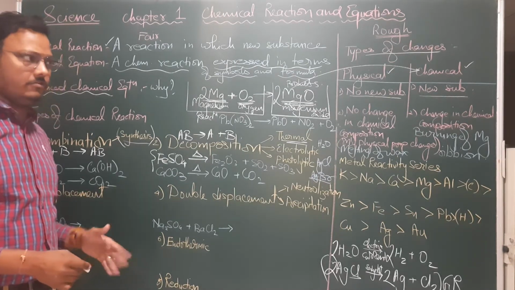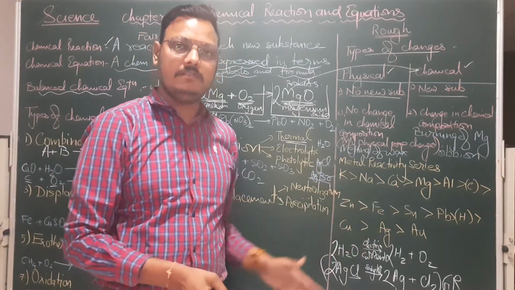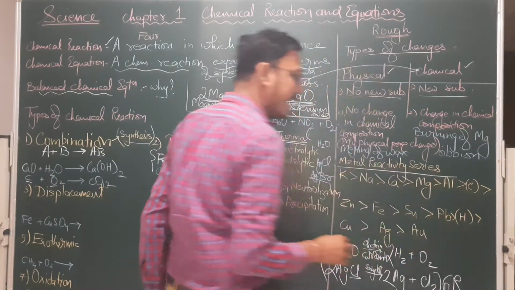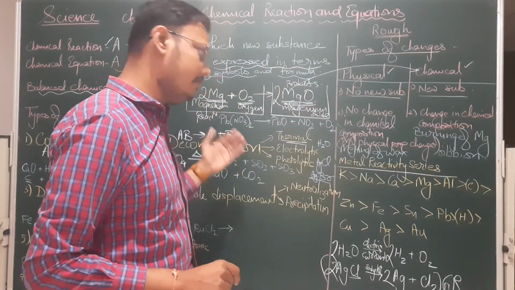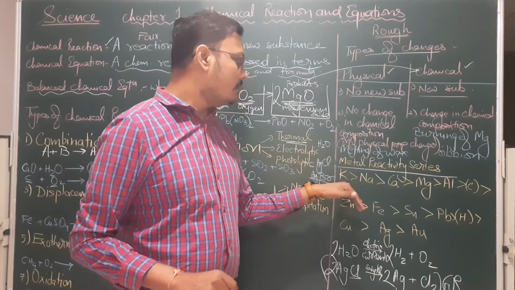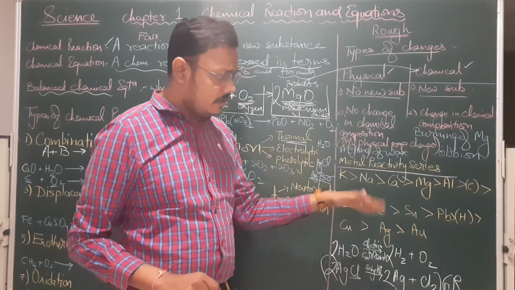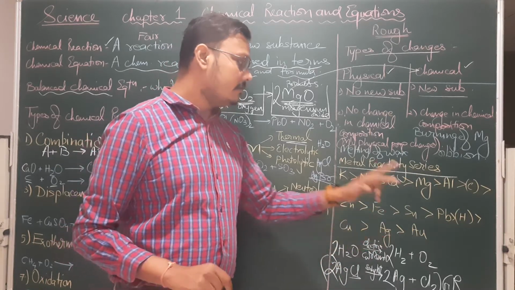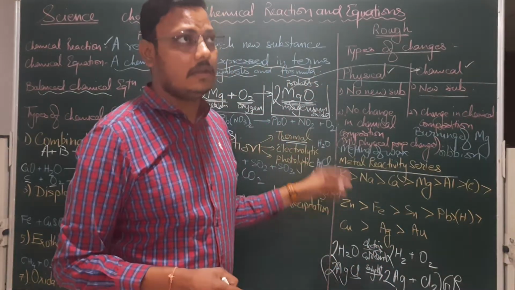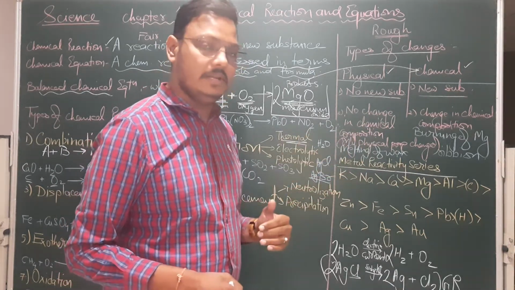Now coming to the next topic, which is called displacement reaction. What is displacement reaction? Displace means replace, removing something and putting something else there. So replacement or displacement reaction. To learn the displacement reaction, we need to know the metal reactivity series. What is metal reactivity series? This is a series in the descending order of the reactivity of the metals: potassium, sodium, calcium, magnesium, aluminium, carbon, zinc, iron, tin, lead, hydrogen, copper, silver and gold. Why did we include copper and hydrogen? Of course, they are not metals, but they are included because in most of the reactions they come into play, so we need to have this as well in the series.